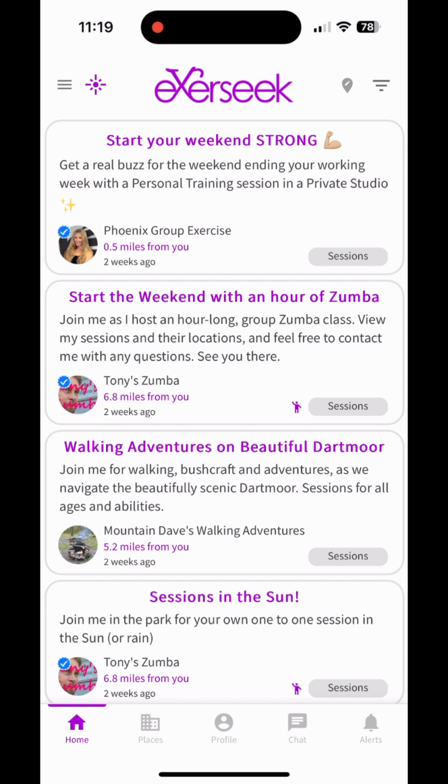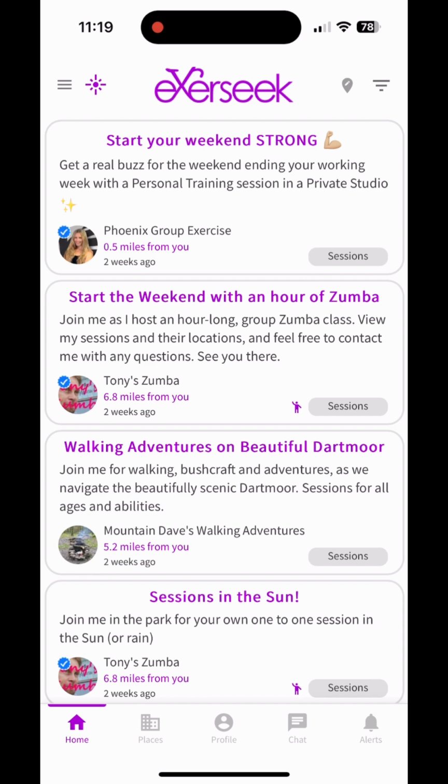I'll demonstrate both options. Here, on the home screen of the app, posts are displayed based on your location relative to the location of the session businesses that created those posts. Your location can be vague, so somewhere near to your home is fine, whereas the session business must have a business location. Your personal location is not displayed to anybody.